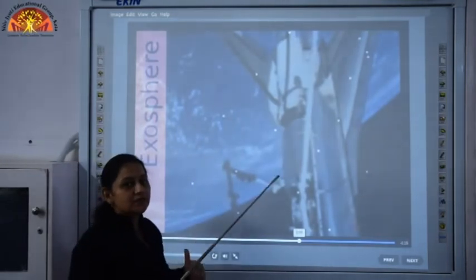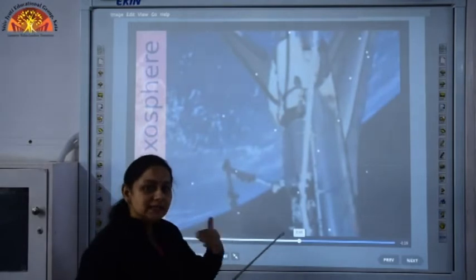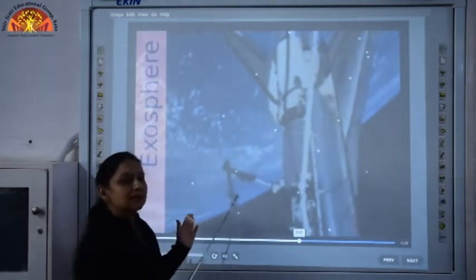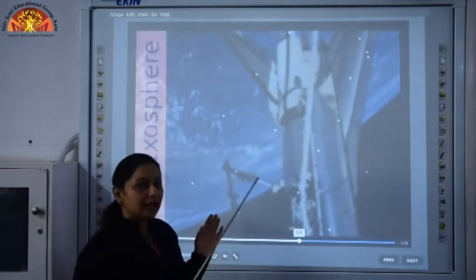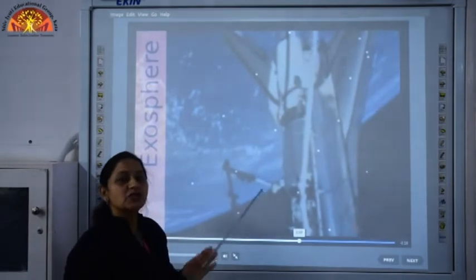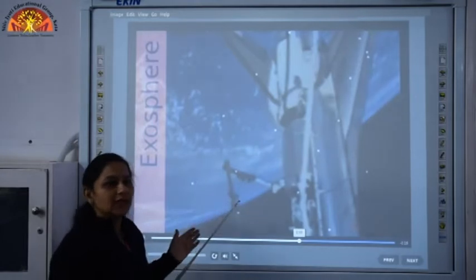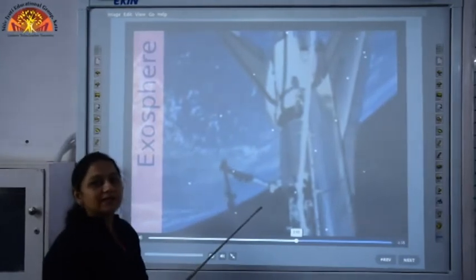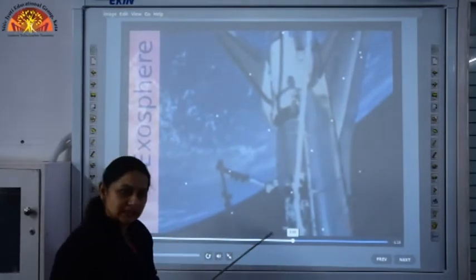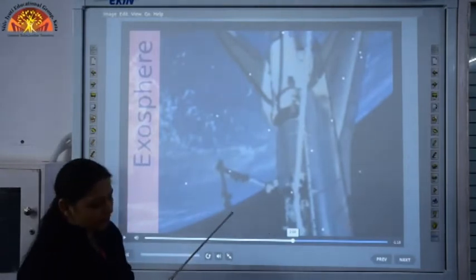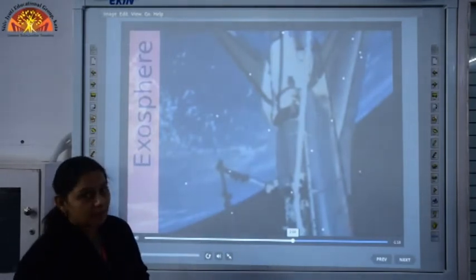Above the thermosphere we have space, and this is the last layer, the exosphere, and the air in this layer is very thin. So, we are not able to breathe here, and we need oxygen cylinders when we go into space. So, this was about the layers of the atmosphere.